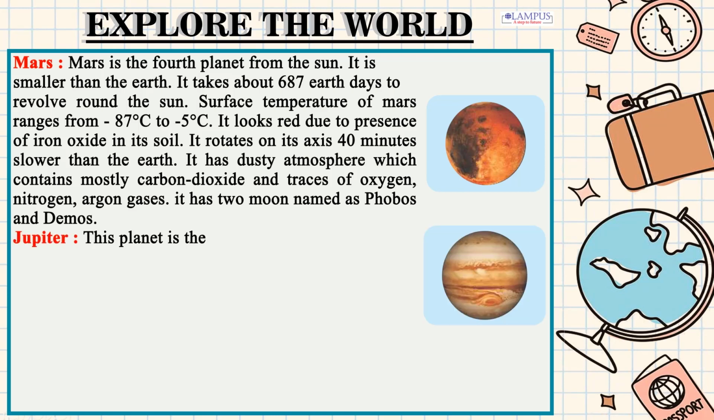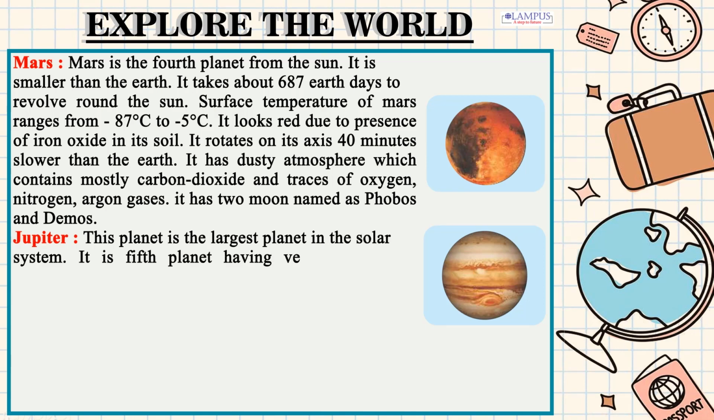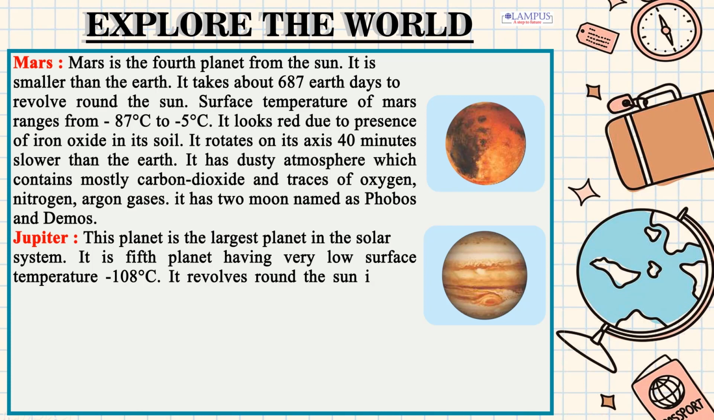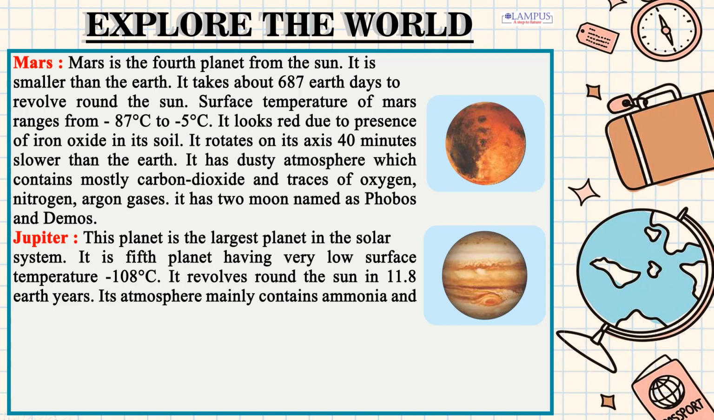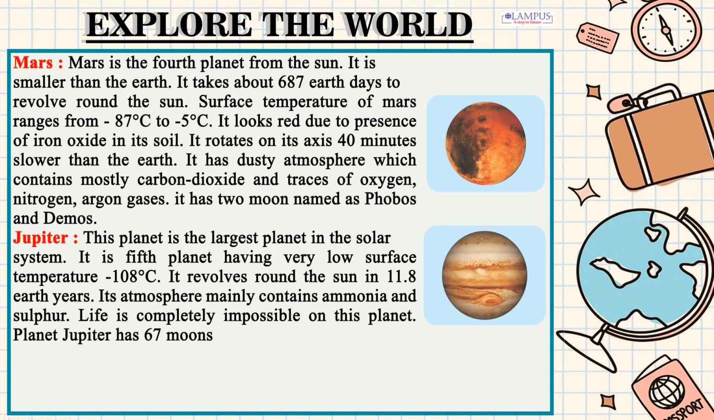Jupiter. This planet is the largest planet in the solar system. It is fifth planet having very low surface temperature, -108 degrees Celsius. It revolves round the Sun in 11.8 Earth years. Its atmosphere mainly contains ammonia and sulfur. Life is completely impossible on this planet. Planet Jupiter has 67 moons.